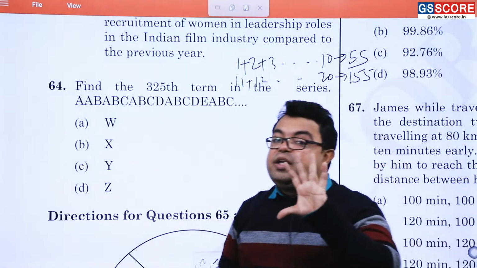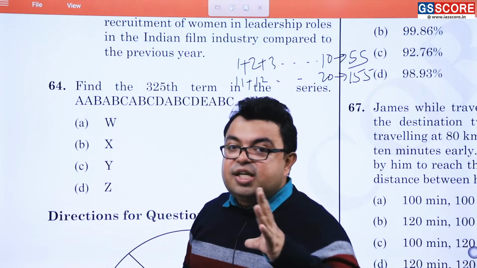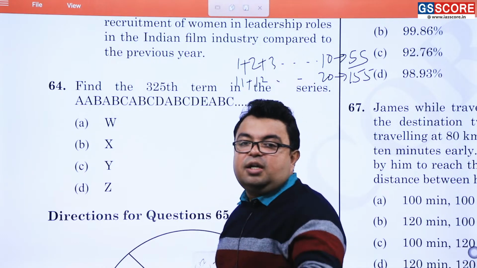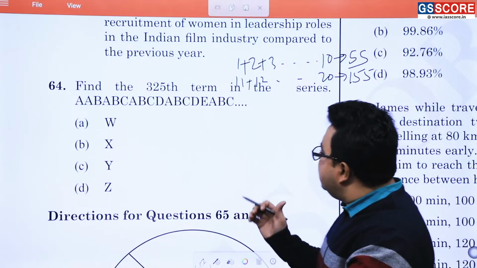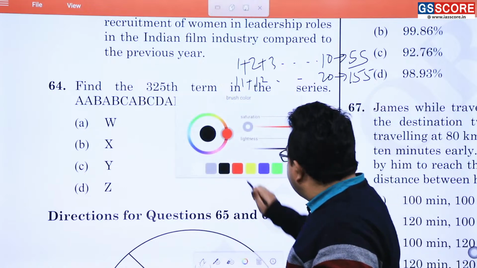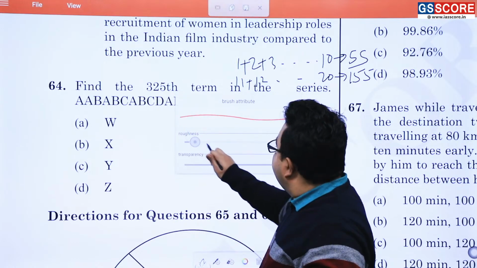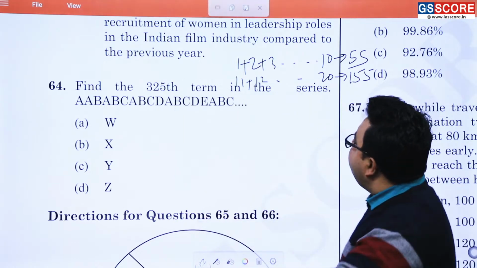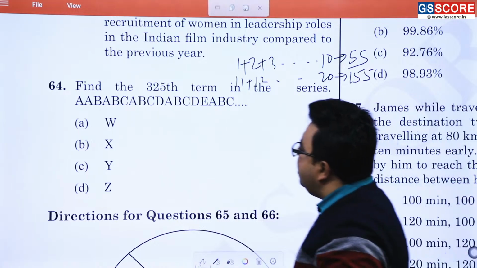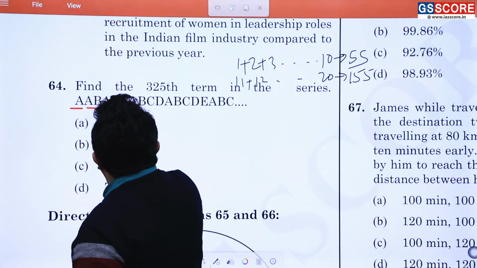Z has got 26th position from the beginning, as far as the English alphabet series is concerned. Now we have to concentrate on the 325th term in the series. Okay, this is only one time, this is 2 times, this is 3 times.